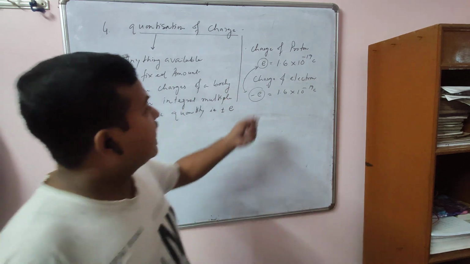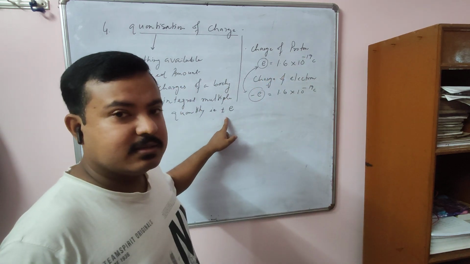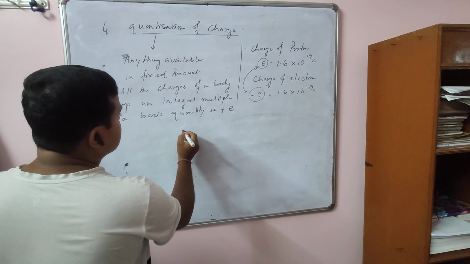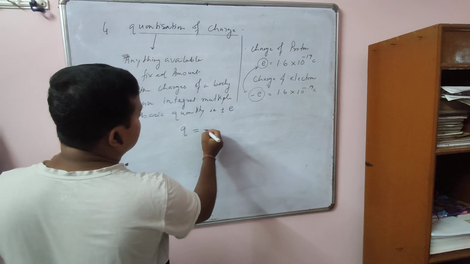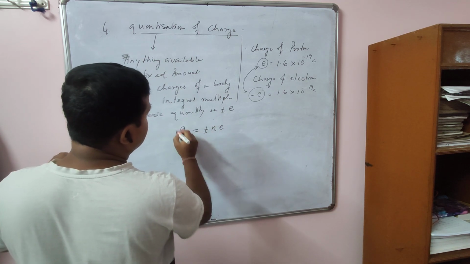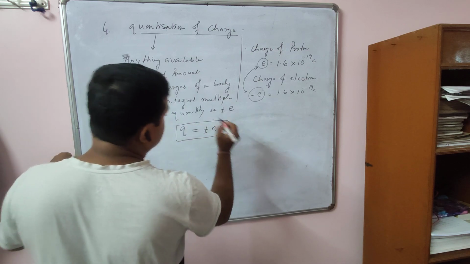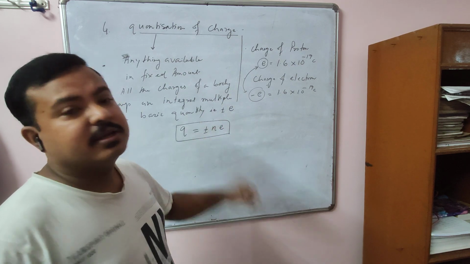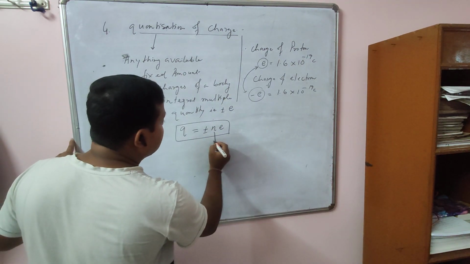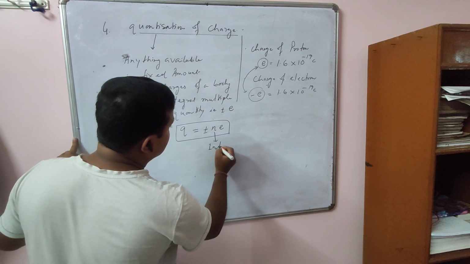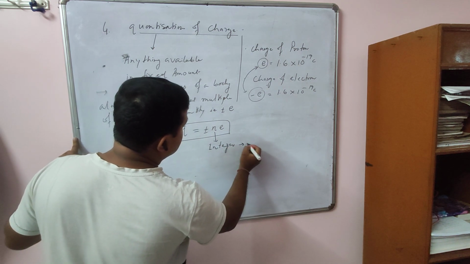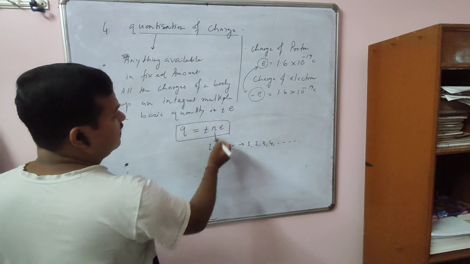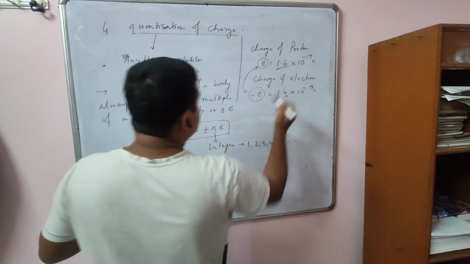Now if the body has an excess of protons, it will be plus e. Excess of electrons, it is minus e. So you can say that the total charge of a body, say Q, you can write as plus minus ne. So the total charge of a body is always plus minus ne. What is n here? n is an integer. Integer means it may be 1, 2, 3, 4 like that. And e means you know the value of e, this one.